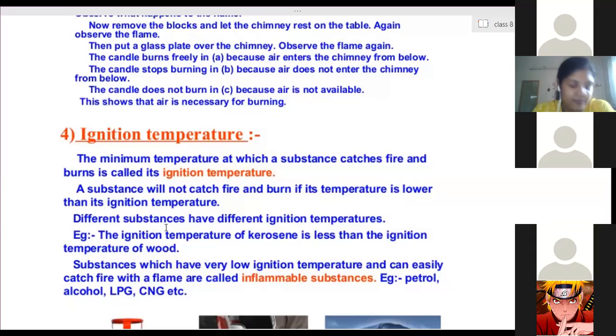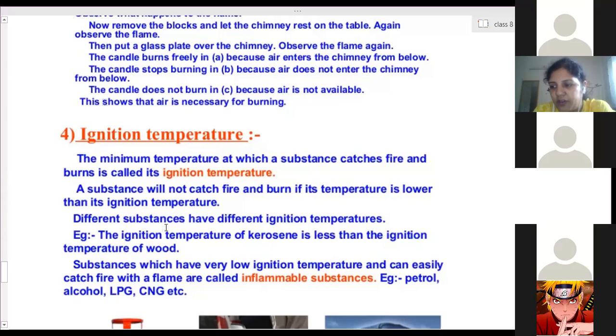That is because when there is no water, the paper will absorb heat energy from the candle, reach its ignition temperature, and then catch fire and start burning. But in the other case, although it is paper and you are keeping it over the candle, whatever heat energy is provided by the candle flame and absorbed by the paper is immediately transferred to the water.